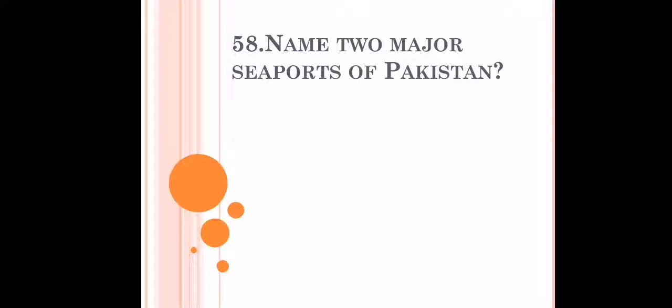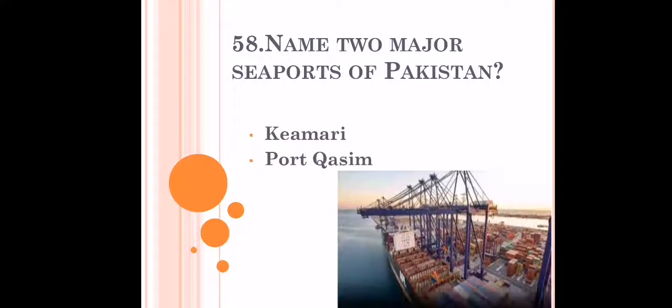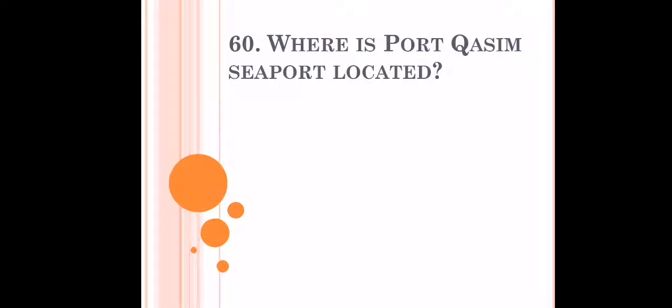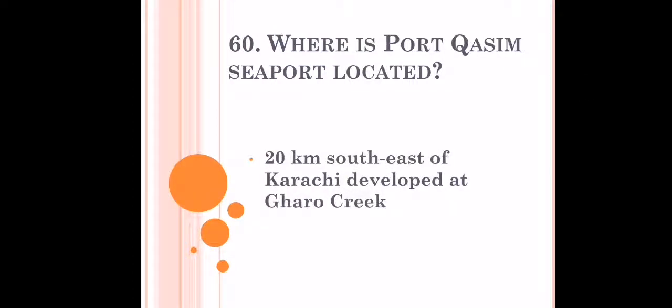The next question is name two major seaports of Pakistan. As we all know, Kemari Port and Port Qasim. Where is Kemari Seaport located? In Karachi, to the west of the Indus Delta on the Arabian Sea. Where is Port Qasim Seaport located? It is 20 kilometers southeast of Karachi, developed at Kharo Creek.